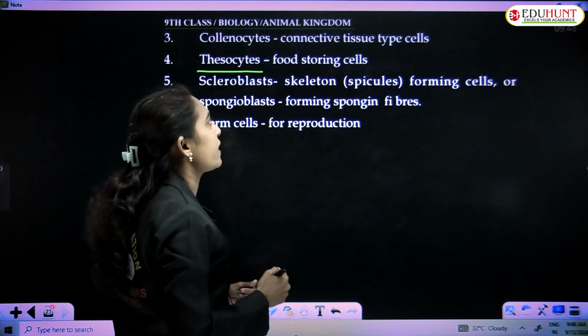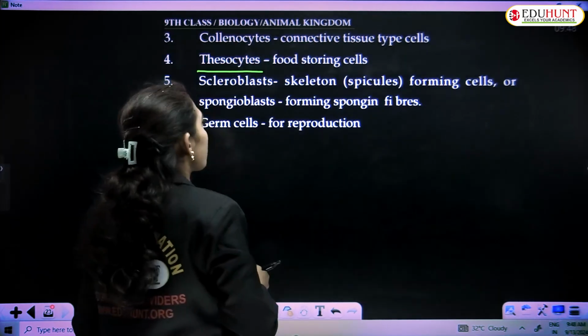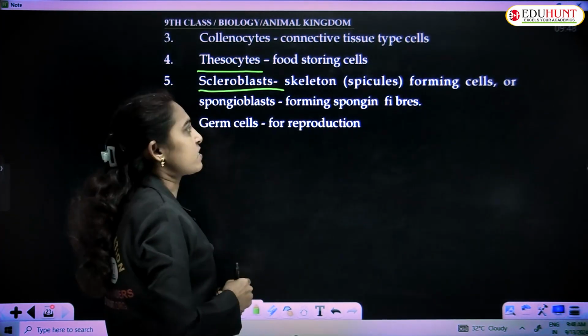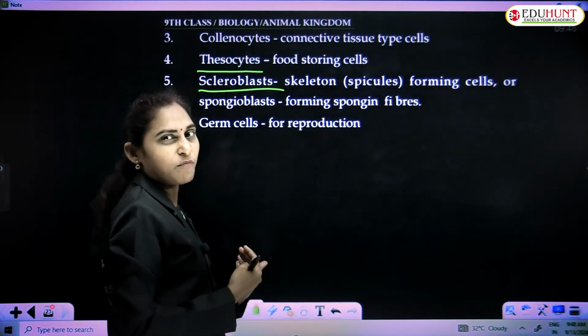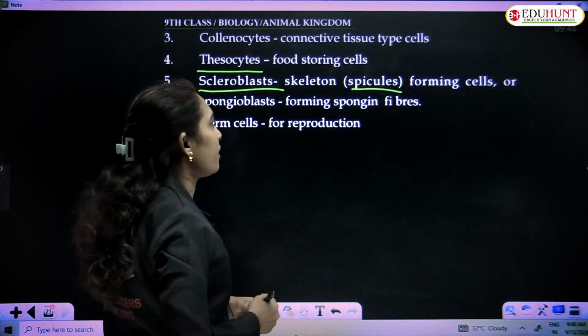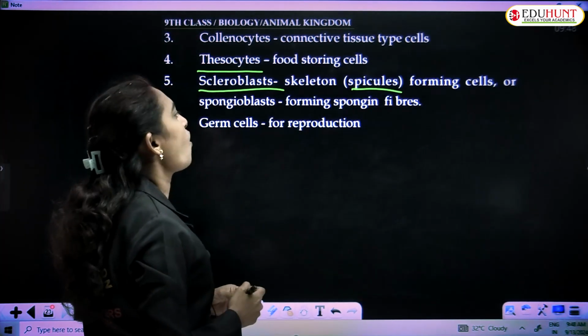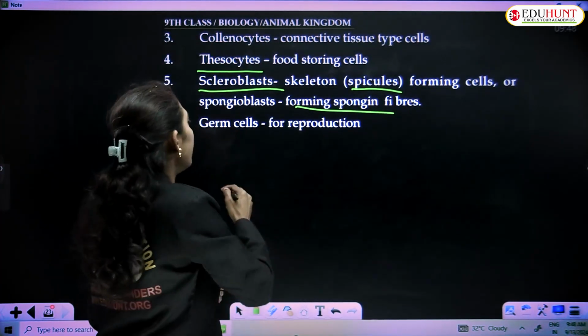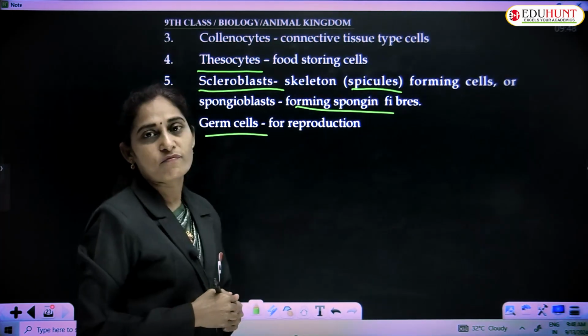And thesocytes, the food storing cells. Thesocytes are the food storing cells. And scleroblasts are the skeleton, spicule forming cells. And spongoblasts form spongin fibers. And germ cells are meant for reproduction.